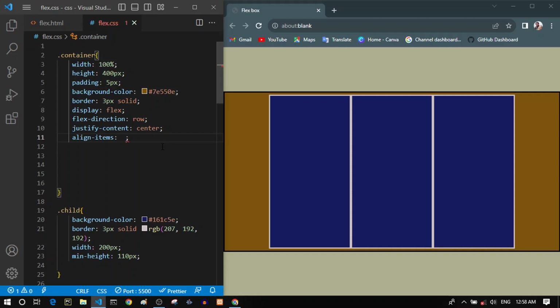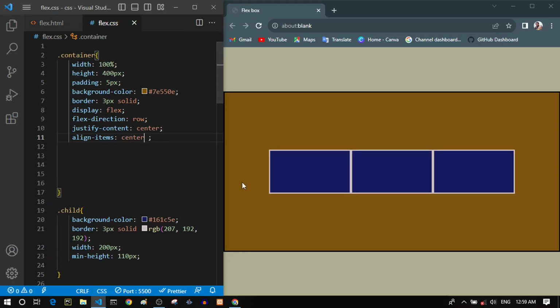So now let's see what this does for us. Now that justify content has aligned our items horizontally, we know that align items will do the job for us vertically. Let's keep it simple and give it a center value, and you can see that it aligns our items vertically. Now it is vertically in the center, and that is what align items did for us.